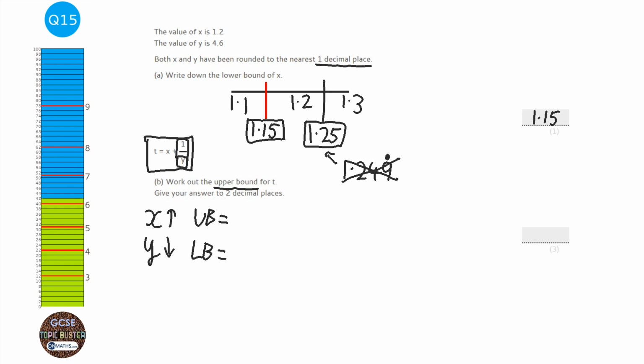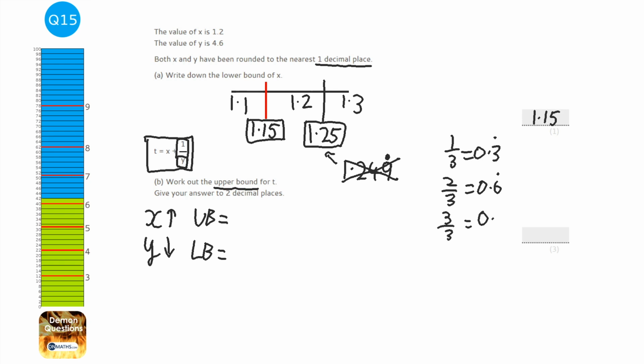If you don't believe me, a third is 0.3 recurring, 2/3 is 0.6 recurring. Following the same pattern, 3/3 would be 0.9 recurring. But we know 3/3 is the same as 1. So 0.9 recurring is the same as 1. There is no difference, and that's very difficult to get your head around. Anyway, side note over. So the upper bound of x is 1.25.